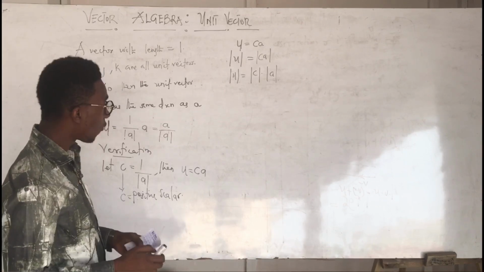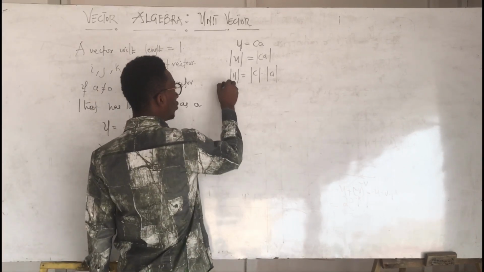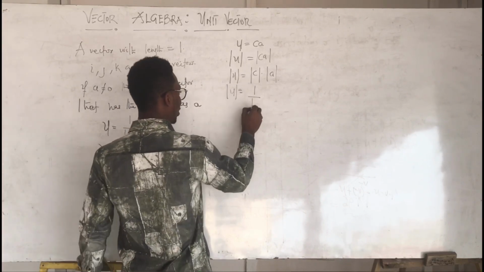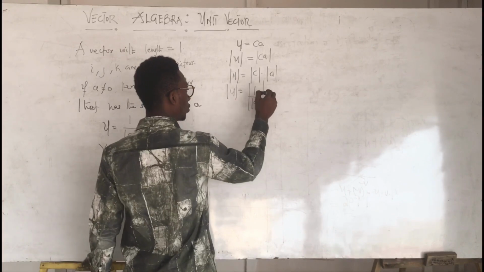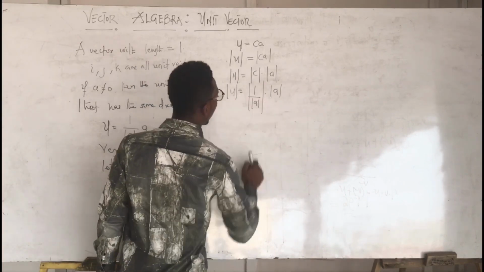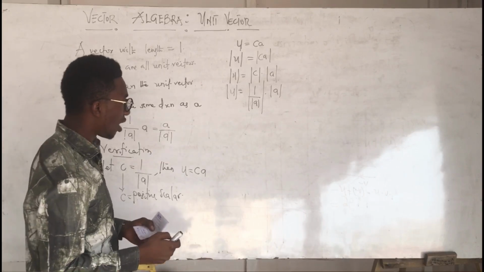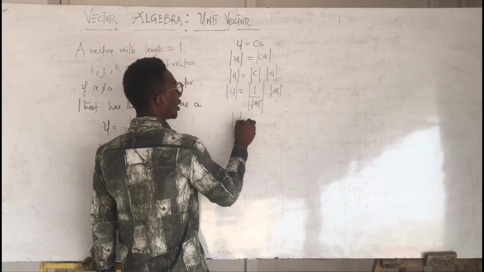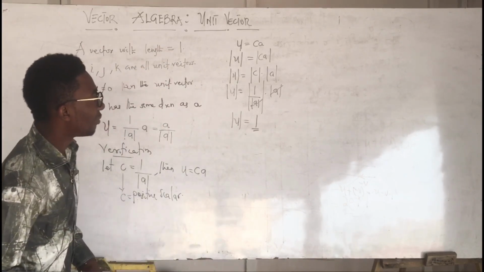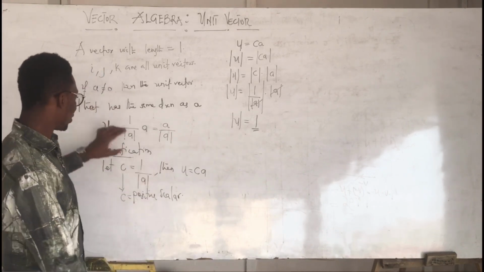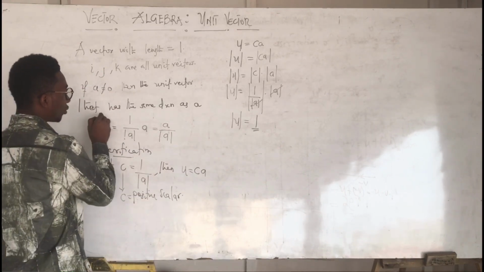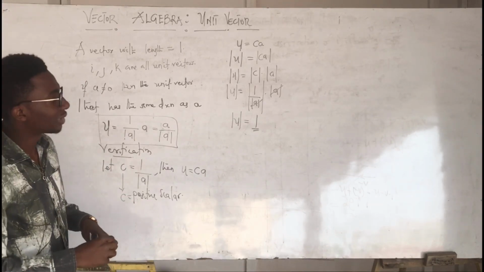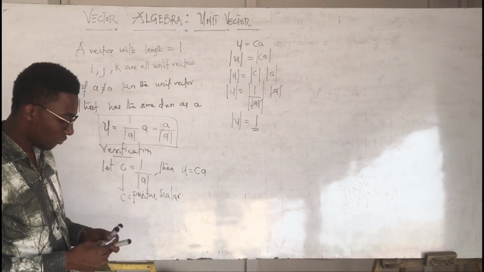Now the magnitude of U is the same as 1 over the magnitude of A, times the magnitude of A. When you do this, the magnitude can easily cancel the magnitude. So the magnitude of the unit vector is equal to 1. And if the magnitude of the unit vector is equal to 1, then the formula holds that the unit vector is always equal to the vector itself divided by its magnitude.